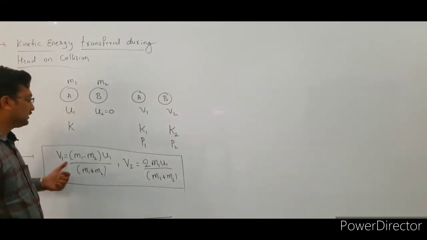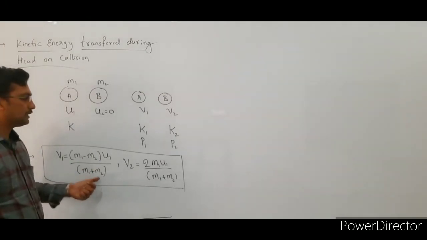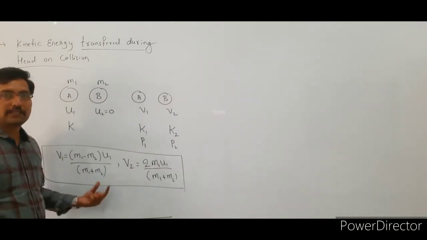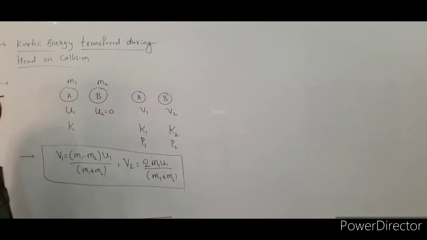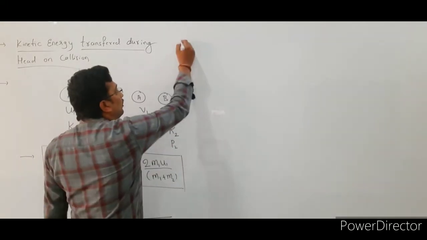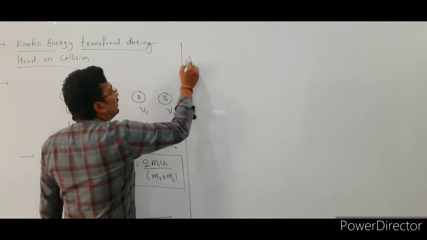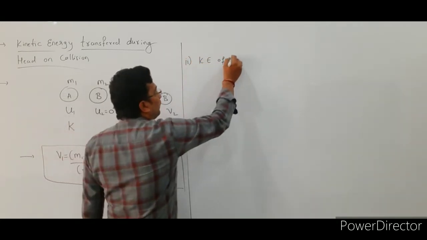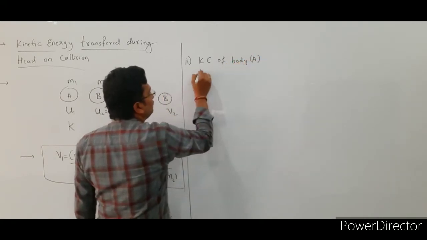See here, v1 is equal to (m1 - m2) u1 divided by the total mass, that is m1 + m2, and v2 is equal to 2 m1 u1 divided by (m1 + m2). These equations are taken from elastic collision in one dimension. This is the v1 value and this is the v2 value. So next we are going to calculate the kinetic energy of body A after collision.